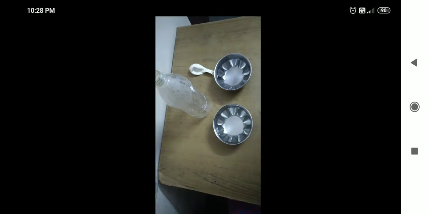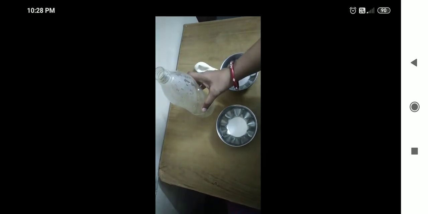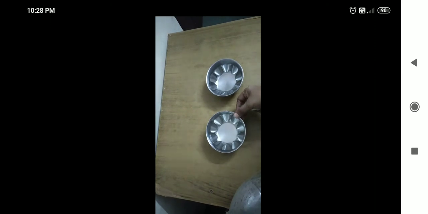So, students, let's start this activity to prove that heating causes things to expand and cooling causes things to contract. For this activity, the things we needed are one empty bottle, one balloon, two bowls of water, one is hot water and one is cool water. Okay, now let me stretch this balloon over the mouth of the bottle like this. Okay, see, and now I will keep this bottle inside the hot water and see what will happen.